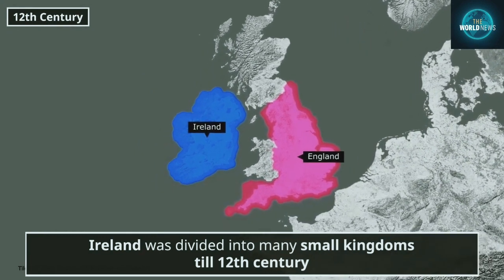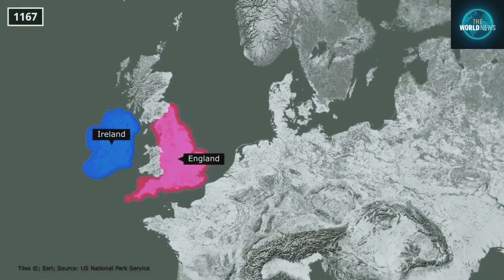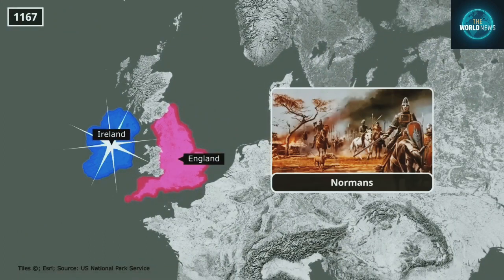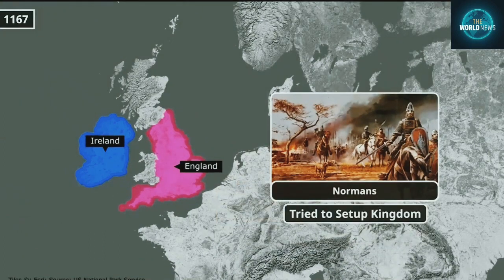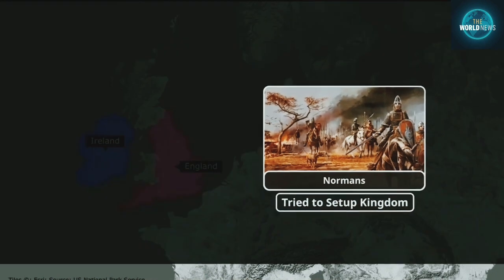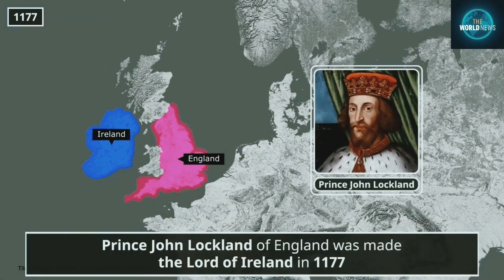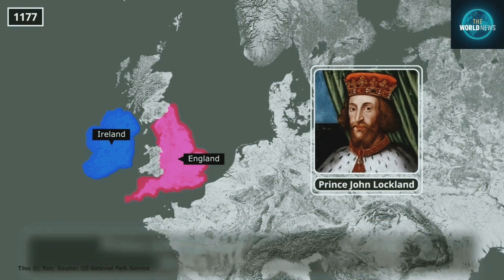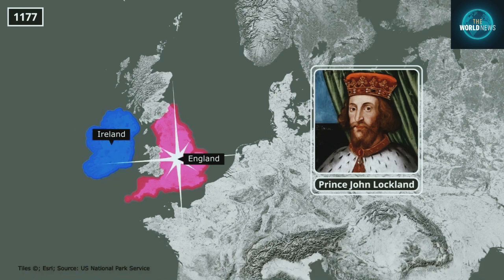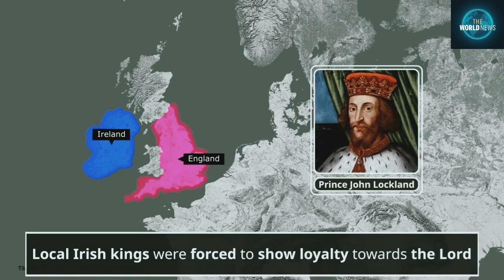The Normans came to Ireland for the first time in 1167, and they tried to set up a kingdom here with the help of their forces. But King Henry of England did not like this. He felt that a Norman kingdom might be set up in opposition to him in Ireland. Due to this, in 1177, a Prince of England, John Lachlan, was made the Lord of Ireland. That is, the command of Ireland was now in the hands of the throne of England. Gradually, the local Irish kings were forced to show loyalty forcefully like the Lord.